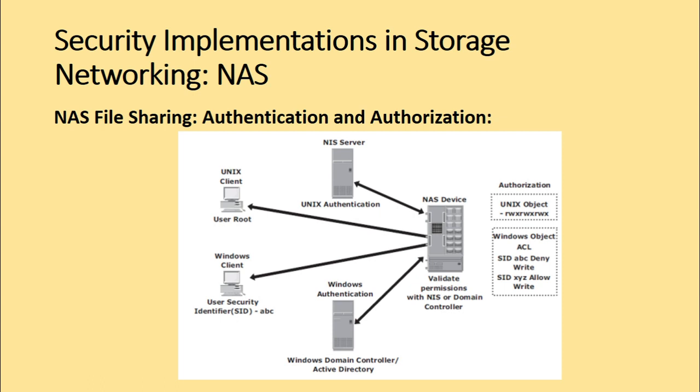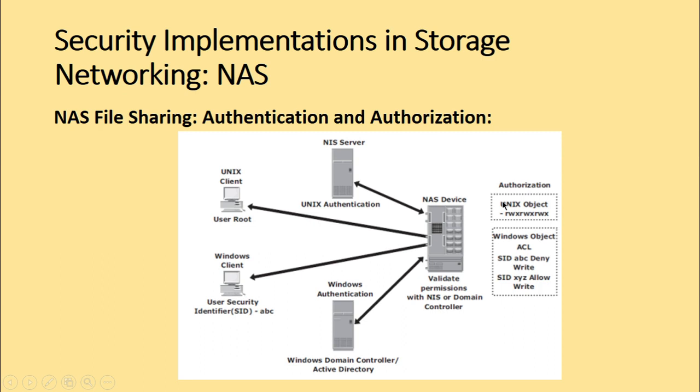As we can see here, we have one NAS device and a bunch of different servers and clients. So whenever a Unix client wants to connect to this particular device, it has to be authenticated by the NIS server. Authentication happens at the NIS, network information system, server. Whereas if a Windows client wants to access the NAS device, it has to be authenticated through the Windows domain controller or the Active Directory using LDAP.